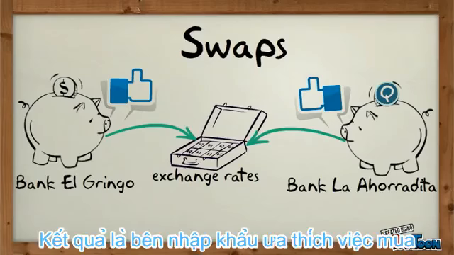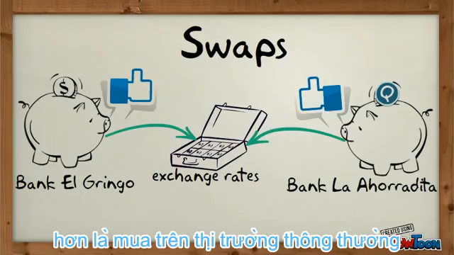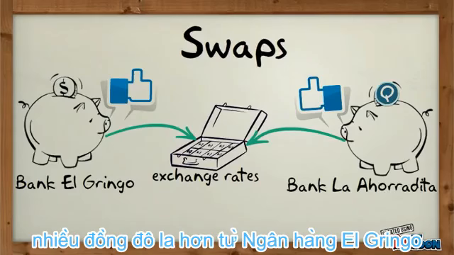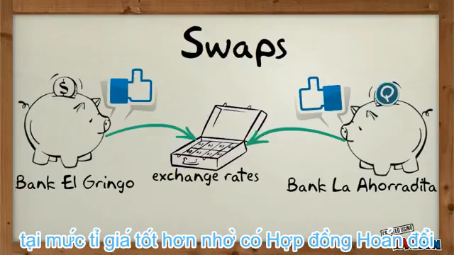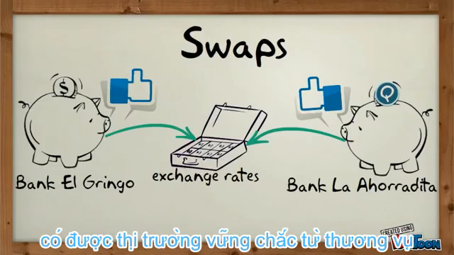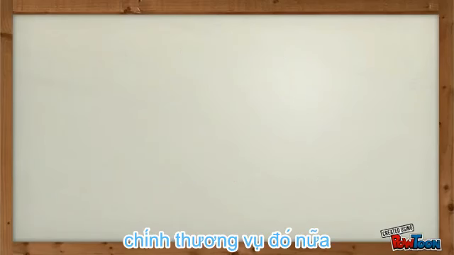In consequence, importers prefer to buy dollars from Bank La Ahorradita instead of the regular market, so this bank is able to purchase more dollars from Bank El Gringo at a better rate due to the swap agreement. Finally, Bank El Gringo has more quetzales from the transaction, making profit out of it as well.